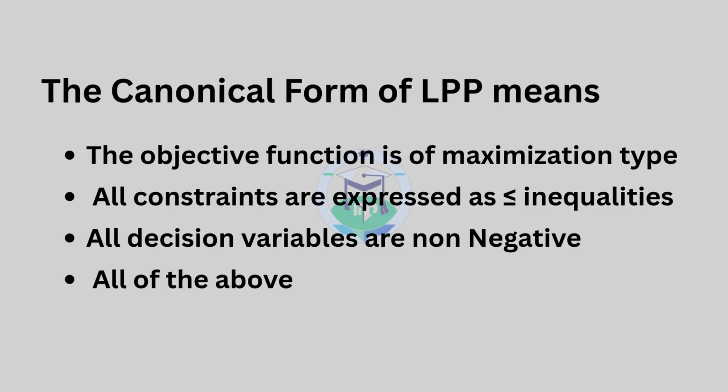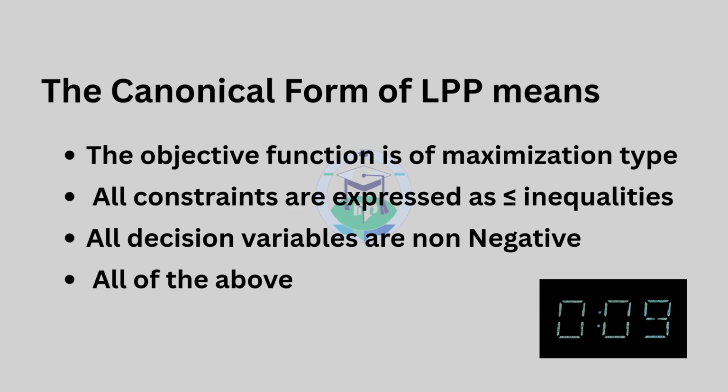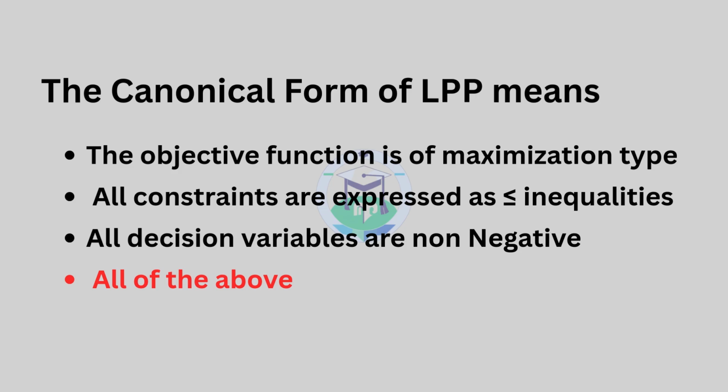Question number 11. The canonical form of LPP means. The answer is option 4, all of the above.